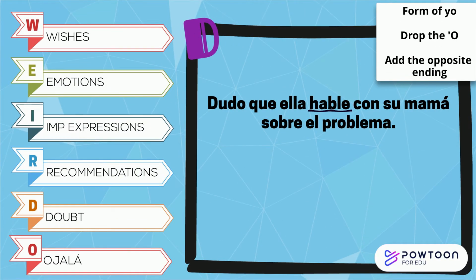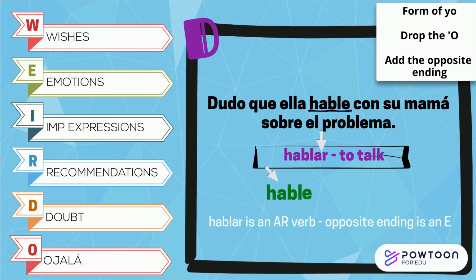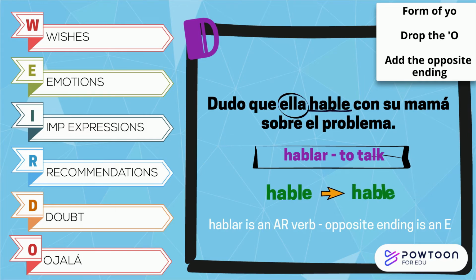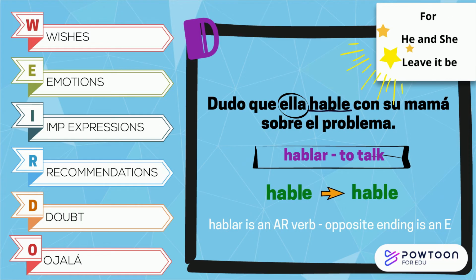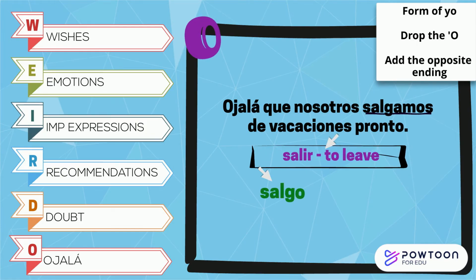Doubt. In this example, hablar becomes hablo. Then we drop the O and add an E for the opposite ending. Finally, of course, we match the verb with the subject. Why did I leave it hable, you might ask? Because the subject after que is ella. And if you remember it from when you were first learning to conjugate Spanish, the rhyme was, for he and she, leave it be.